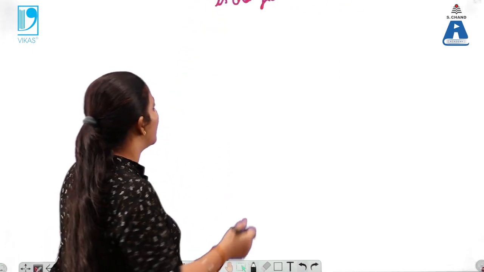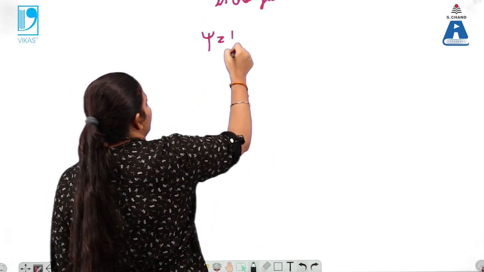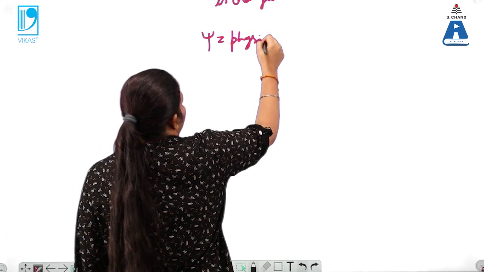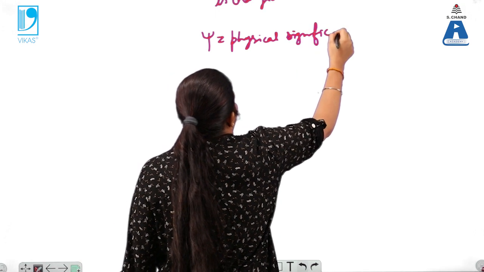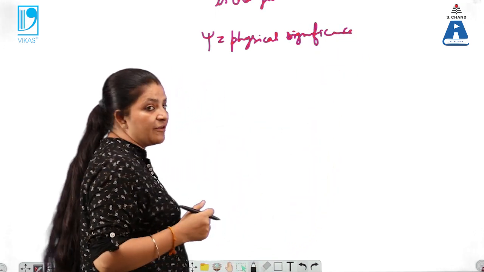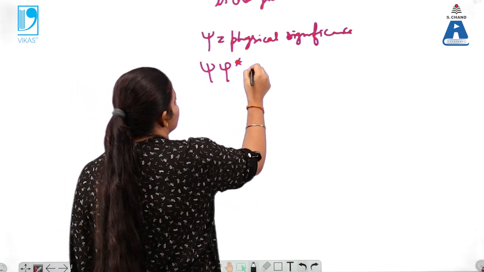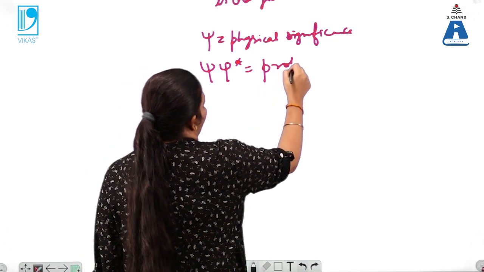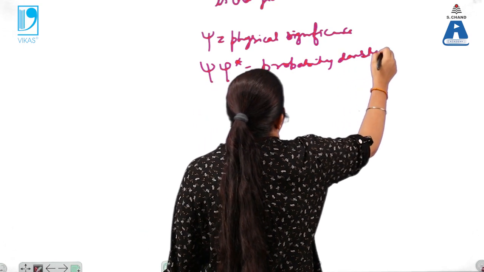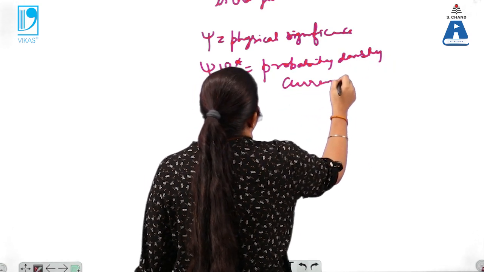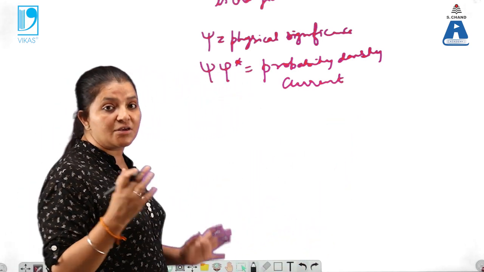So that means we are able to explain the physical significance of this wave function in terms of probability density, which is psi into psi star. That gives us the probability density current by which we are able to find the particle in the given space.